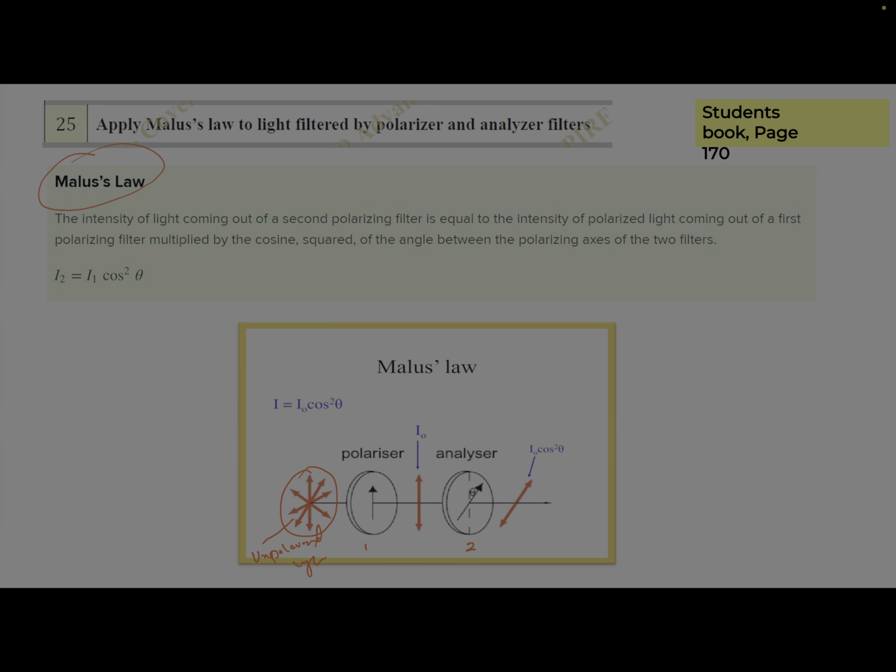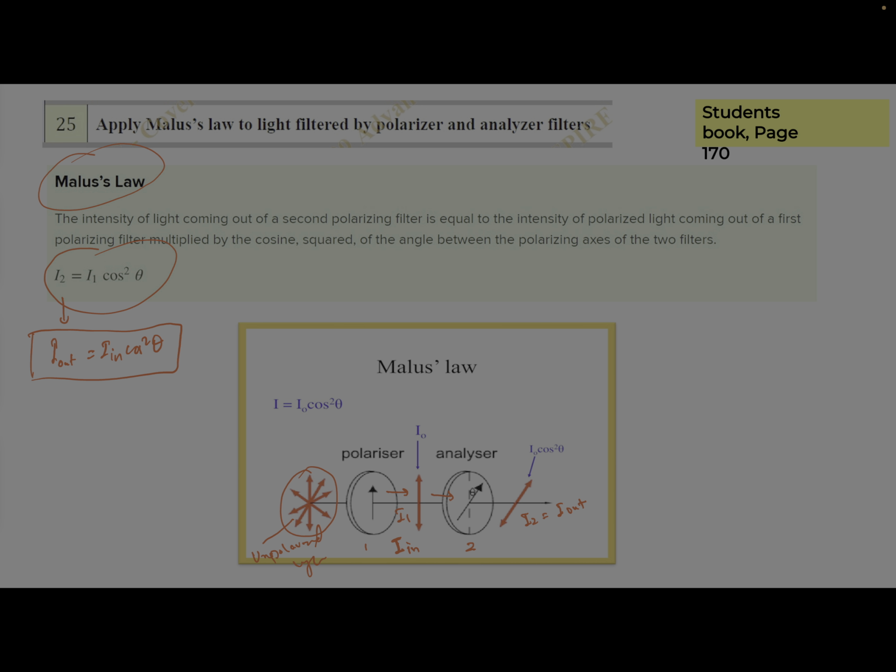And when the light comes into the first polarizer, it will go out. Let's say this one is I0, or simply you can say I1, and I may call it I in, the incoming intensity of the light which will pass through the second polarizer. After the second polarizer it will become I2, and this will be called I out. So the formula is I2 equals I1 cos square theta. I may call this I2 as I out and I1 as I in, so there will be no confusion about whether to write 1 or 2. It will be just out and in, correct?